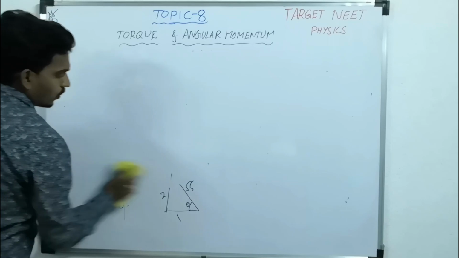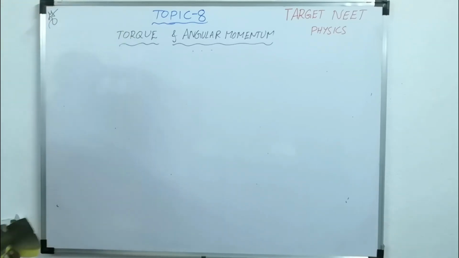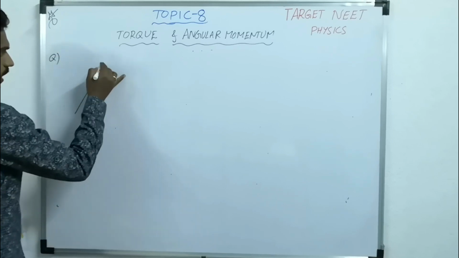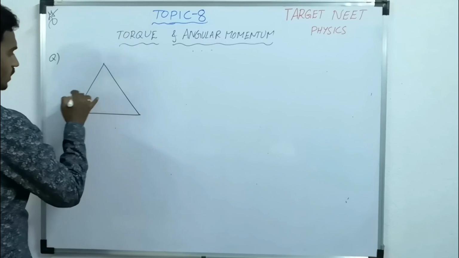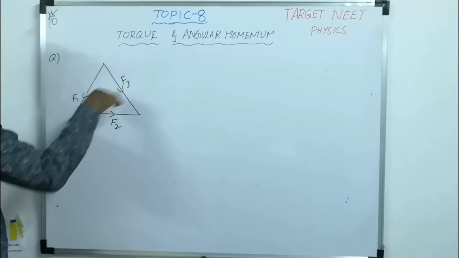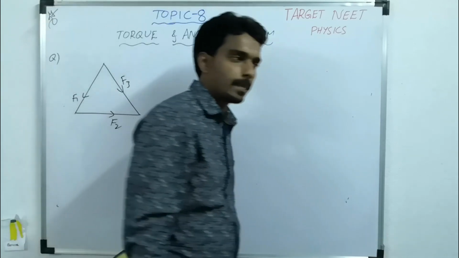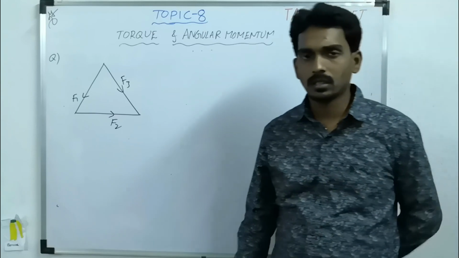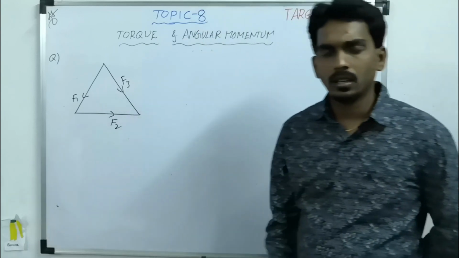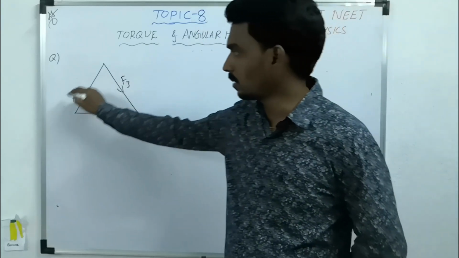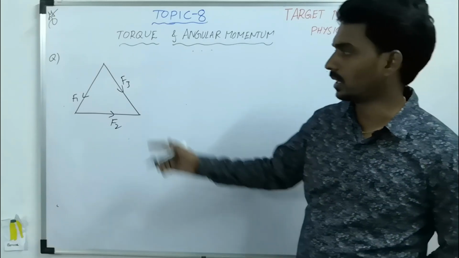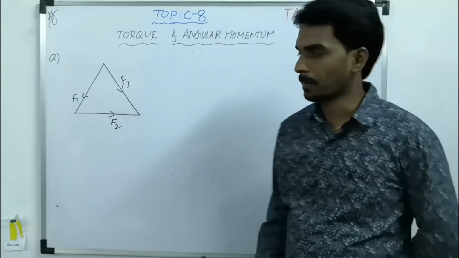So there are 3 forces acting on a system or particle, an object, as shown, like their directions are given like this: F1, F2 and F3. It is like an equilateral triangle, such that the resultant torque on the body is 0. Then what is the relation between F1, F2, F3? That is the question. You need to derive the relation between F1, F2 and F3.